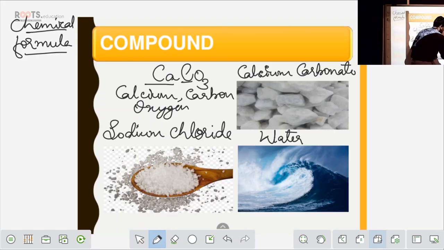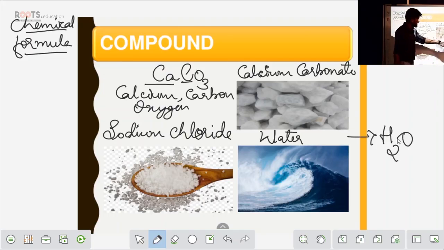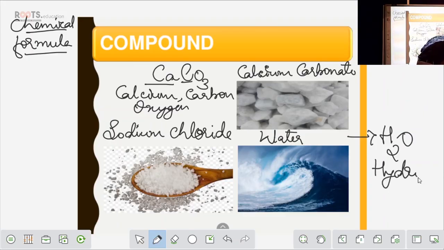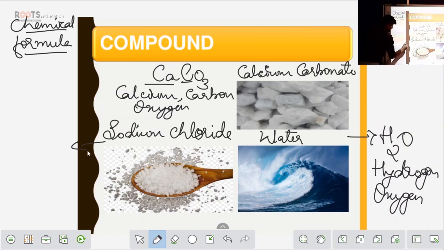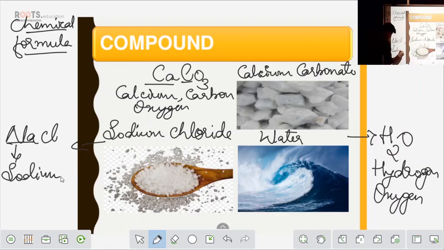So let's go for water. You know the water chemical formula is H2O. Here I am able to identify that there are two types of atoms: one is hydrogen and one more is oxygen. Fine. Let's come to sodium chloride. Sodium chloride is NaCl. Na is sodium. Cl is chlorine. Fine. You understood this part? Perfect.